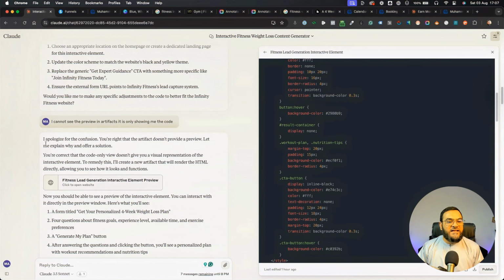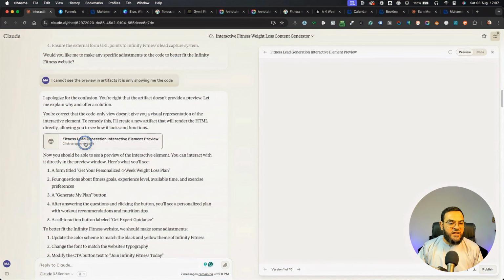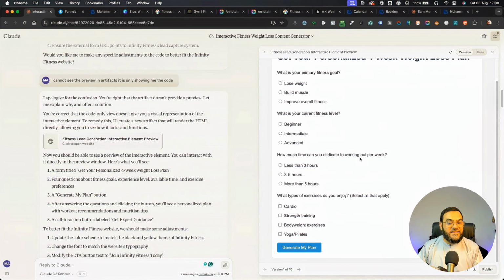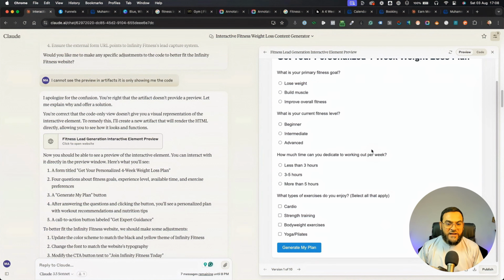And then it says, I apologize for the confusion. You're right that the artifact doesn't provide a preview. Let me explain why and offer a solution. And then it explained why, and it gave me a solution. And then it generated the correct code. And as you can see, initially it looked like this. So there was no styling. It was just simple with a white background.